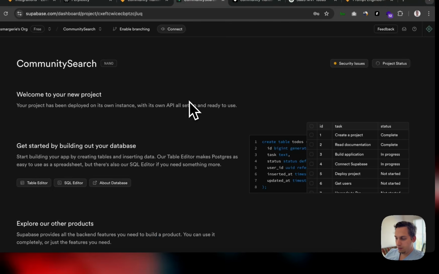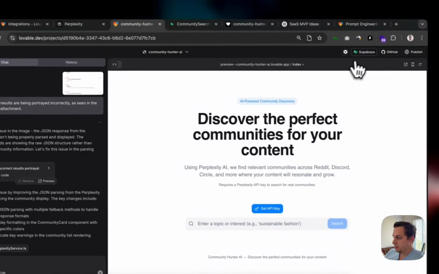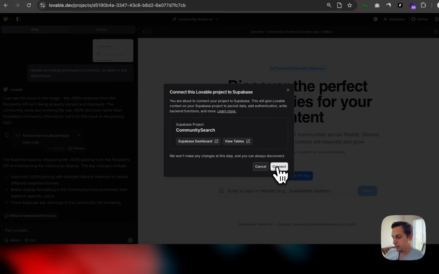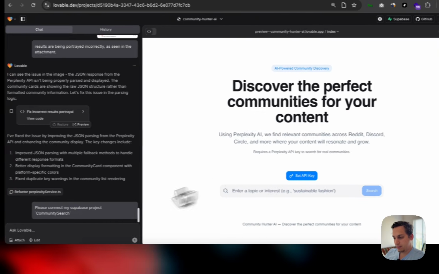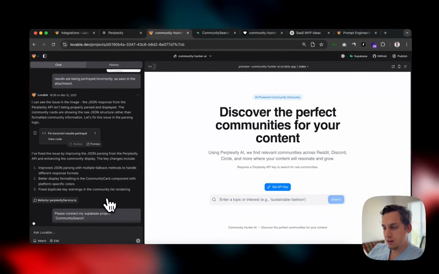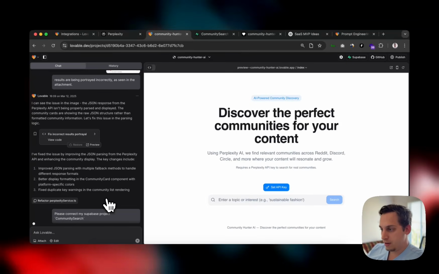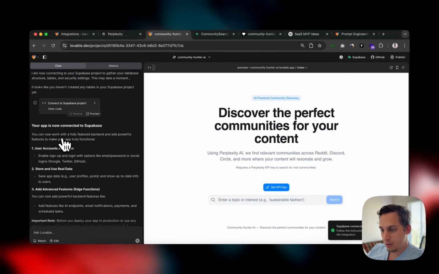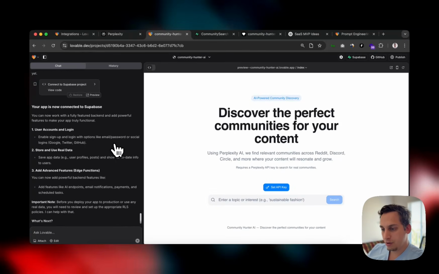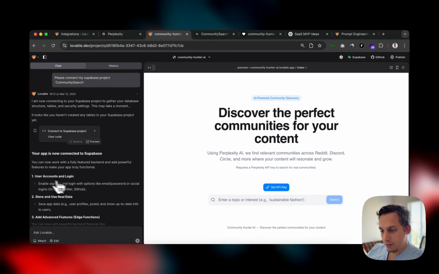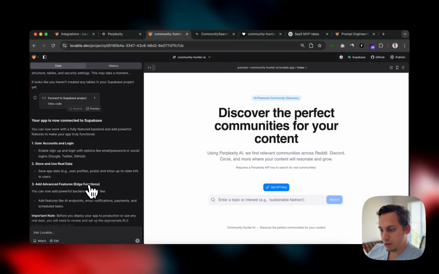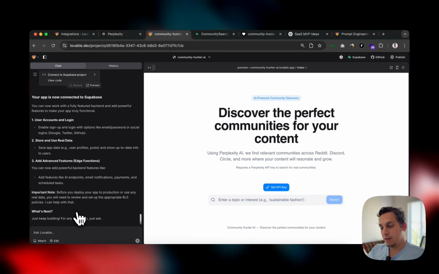Let's save this just in case. Let's go back to Lovable, Supabase, and let's go community search. Simple as that, very easy integration. Let's just connect this. So please connect my Supabase project community search. Once it's connected, we can go ahead and start. So your app is now connected. You can now work with a fully featured backend and add powerful features. We can add user accounts and logins, store and use real data, add advanced features like edge functions, AI endpoints, email notifications, and scheduled tasks.